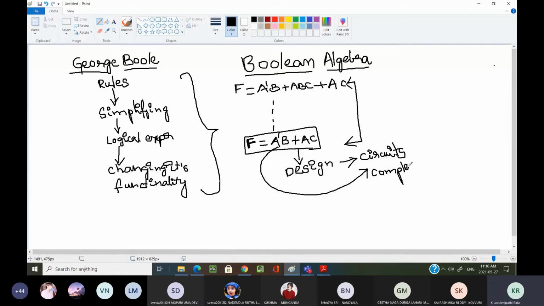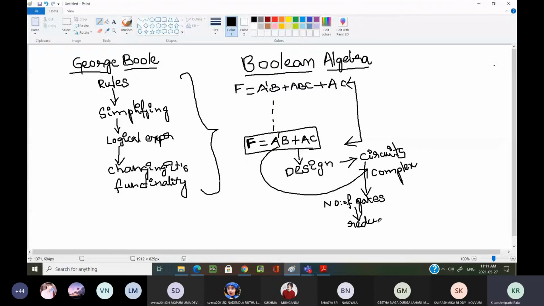Not only circuit complexity, the number of gates, the basic gates or basic elements you use to design that particular circuit, will be reduced if you simplify the expression.